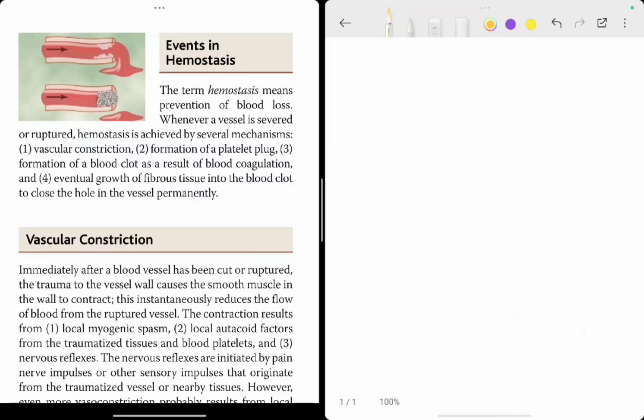The first one is vascular constriction. Second one is formation of a platelet plug. Third is formation of a blood clot as a result of blood coagulation. And the fourth one is eventual growth of fibrous tissue into the blood clot to close the hole in the vessel permanently.